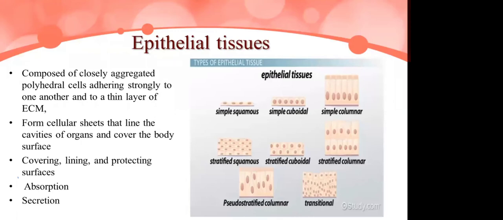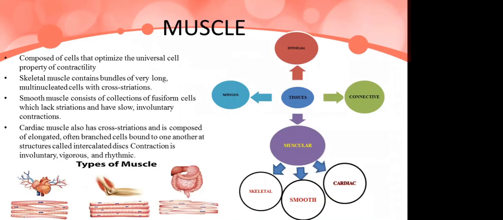The main functions of these epithelial tissues are that it covers the external surface, lines the cavities and protects the surfaces. And the next thing is it helps in absorption and secretion. Later on we can see this specifically. The next tissue is the muscle tissue.